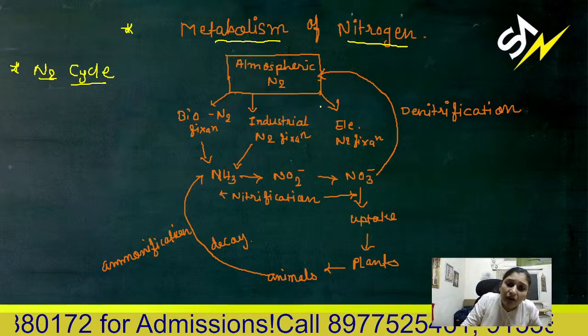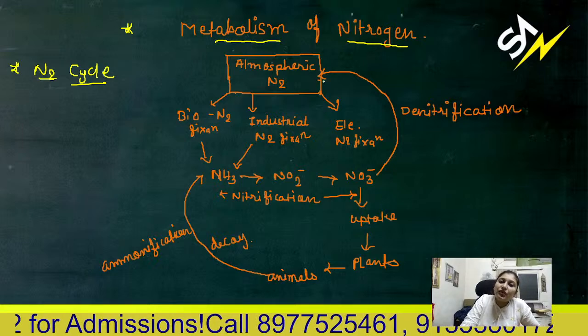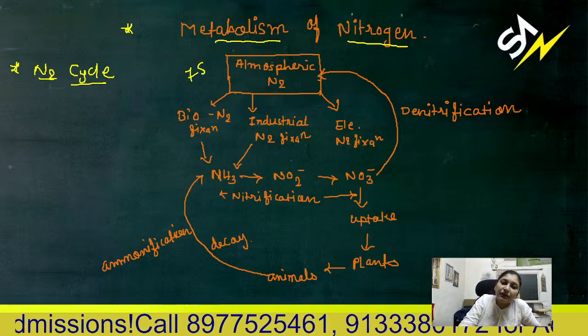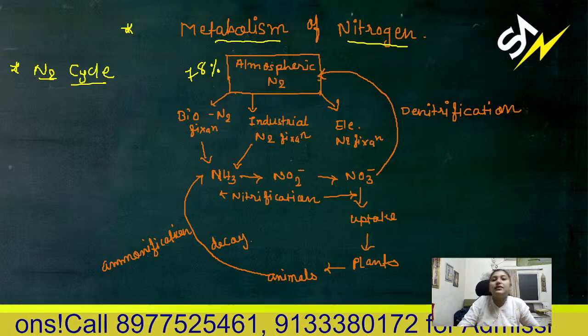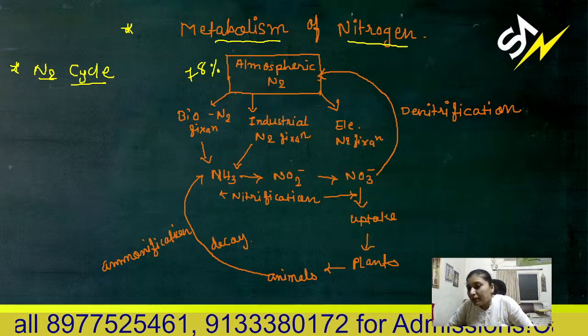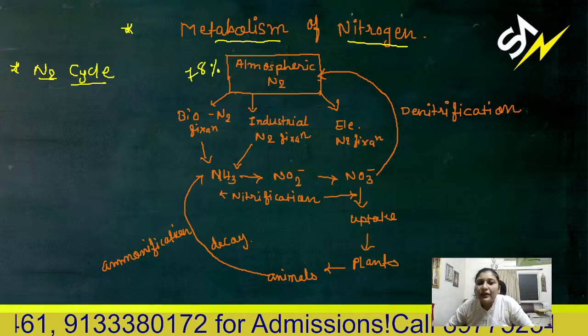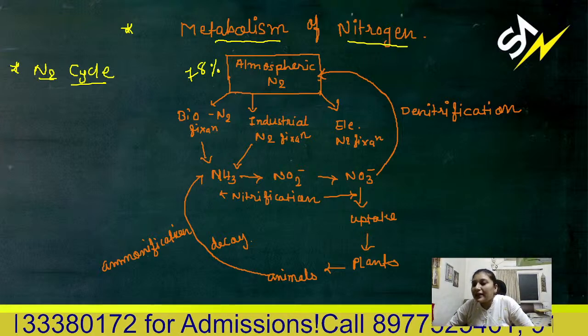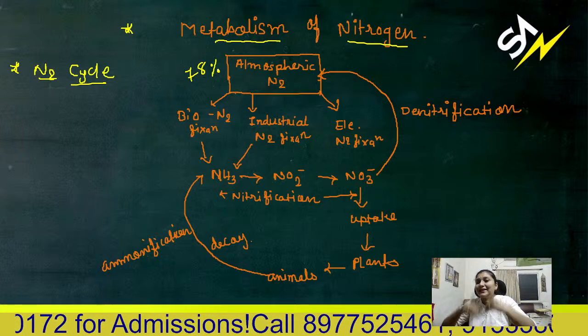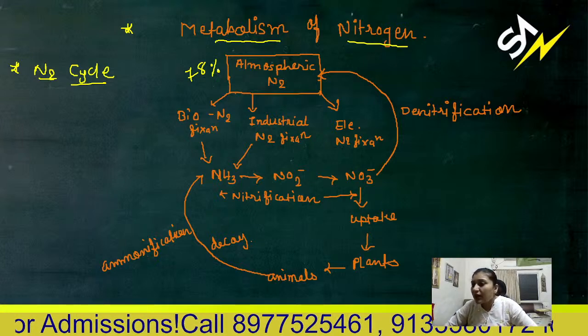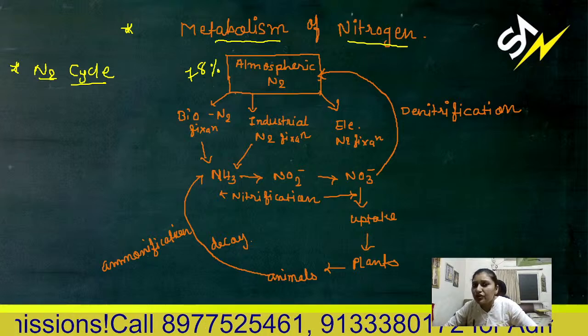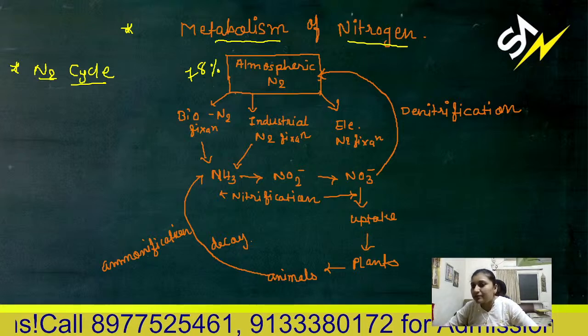It is one of the elements present in 78% quantity in the atmosphere. But neither plants nor animals can use this nitrogen directly from the atmosphere. We can't breathe nitrogen. We can't use atmospheric nitrogen in free form.